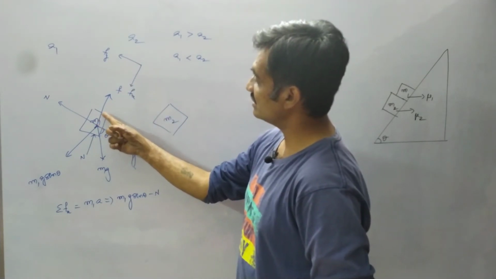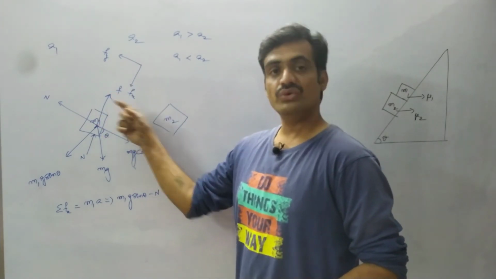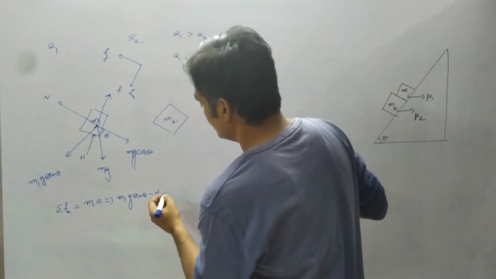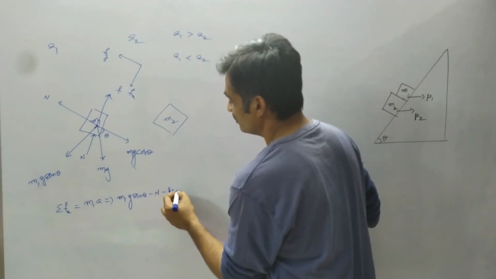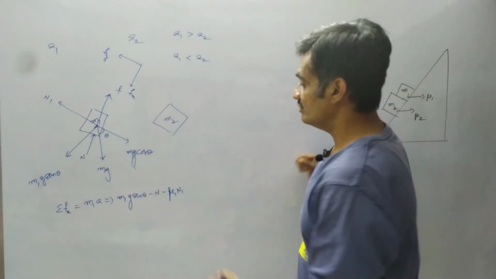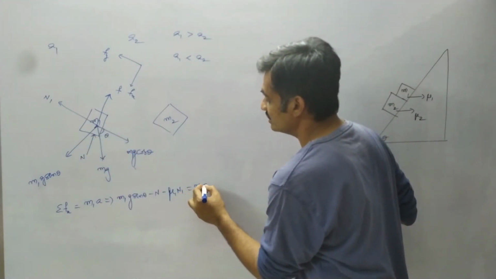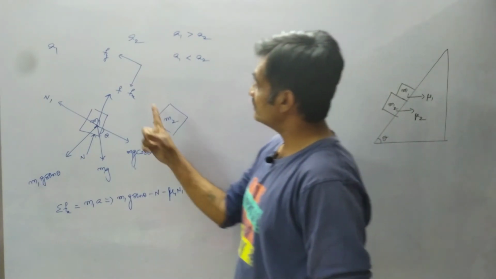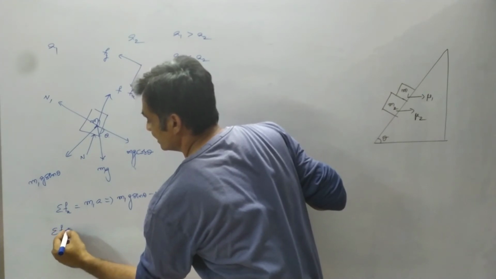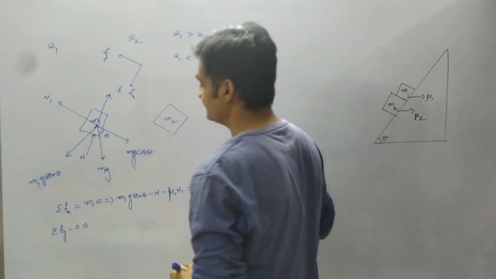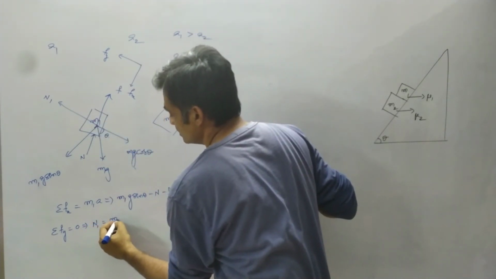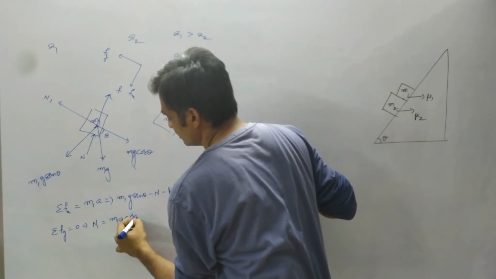We know that the frictional force is represented as mu N, and the coefficient of friction of the block m1 is mu1. So here it can be represented as mu1 into N1. Why? Because the normal force is represented by N1. Whereas the forces acting along the y-axis are represented by summation of Fy, which equals 0. That implies, observe that N1 equals m1g cos theta, m1g cos theta.